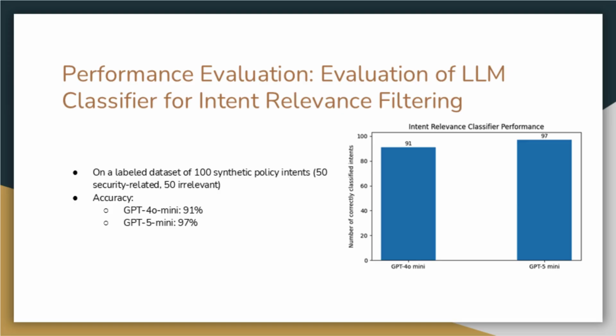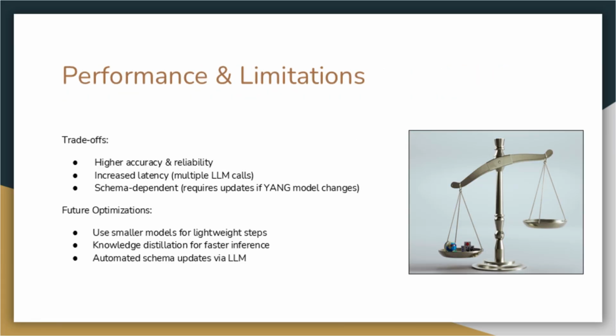So there are a number of trade-offs for this pipeline. Firstly, in exchange for more prompts, it gave higher accuracy, but as a result, an increase in latency. Furthermore, it's also schema dependent, as it requires updates if the YANG data model ever changes. To optimize this, for some of the experts we can use smaller LLMs, which we can create by knowledge distillation. Furthermore, the YANG data model can be kept dynamic, updating when there are new YANG data model changes.